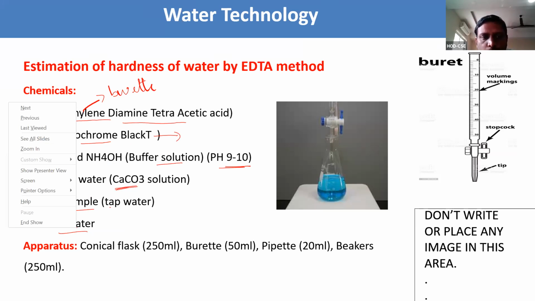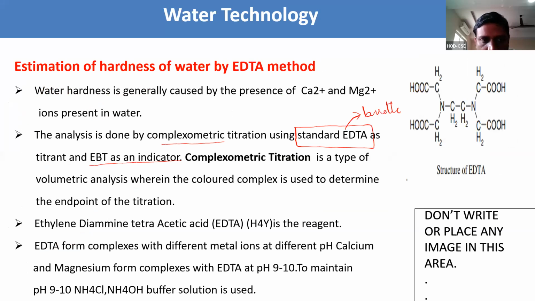The analysis is done by complexometric titration using standard EDTA as titrant and EBT as an indicator. Complexometric titration is a type of volumetric analysis where a colored complex is used to determine the end point. Wherever the color change is observed on adding the EDTA to the conical flask, that is called the end point.